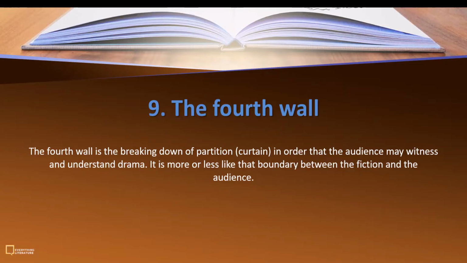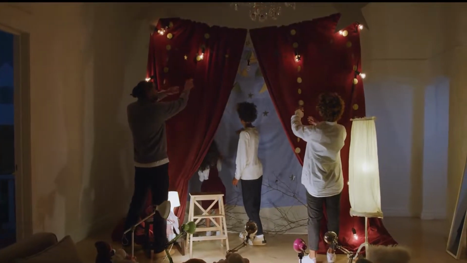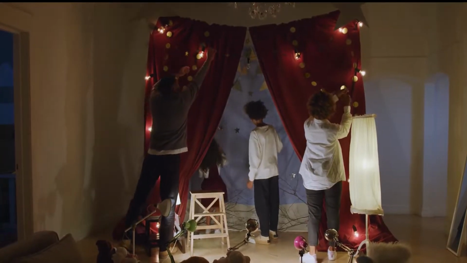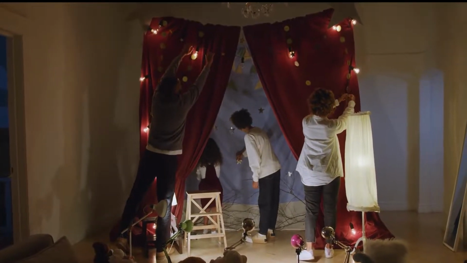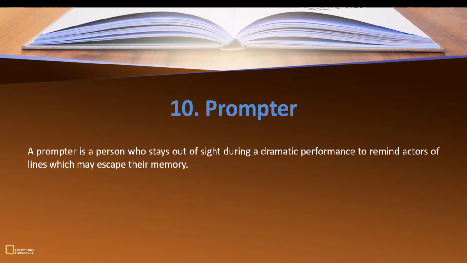Last but not the least, we have the prompter. To act our play is not quite easy. Remembering the script, remembering the lines, putting on the right gestures, facial expressions. So there are times whereby in between all of these, the characters may forget the lines. So there is always someone at the back of the stage, or should I say, at the back of the curtain. So a prompter is a person who stays out of sight during a dramatic performance to remind actors of lines which may escape their memory. So the work of the prompter is actually to remind the actors on stage whatever lines they've forgotten.